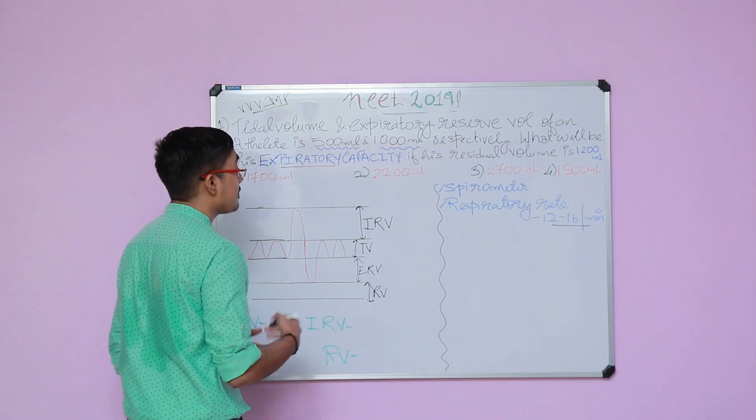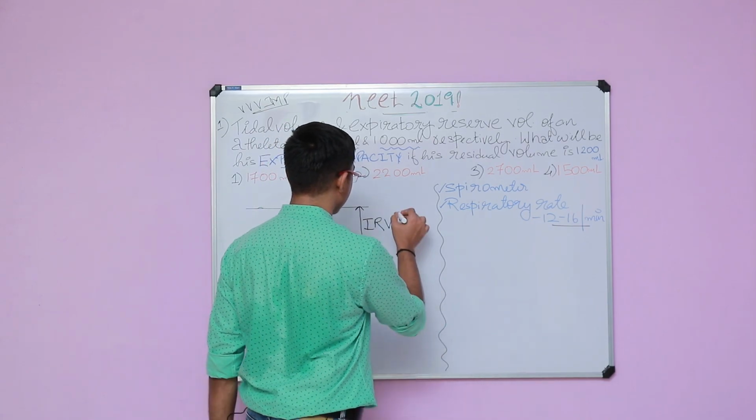Now we talk about the capacities. So the first capacity is this much.